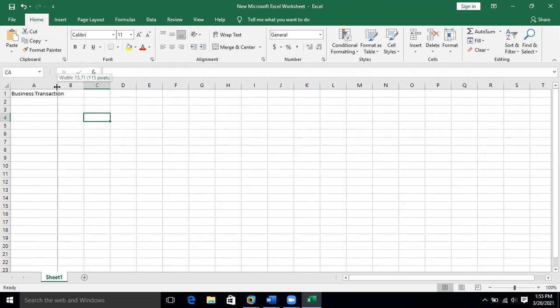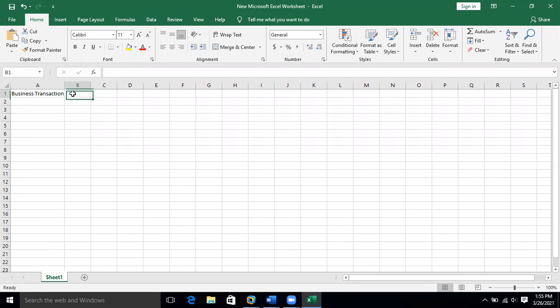First column is business transaction. Second column is what we can say document type. Document type in SAP, SAP document type. Then transaction code or T code. I'm just writing it in full.